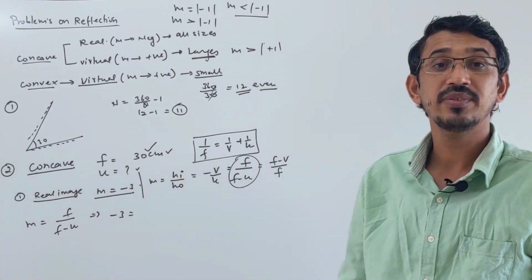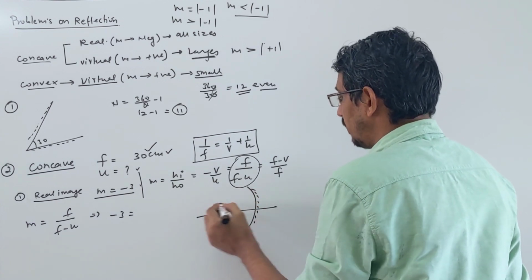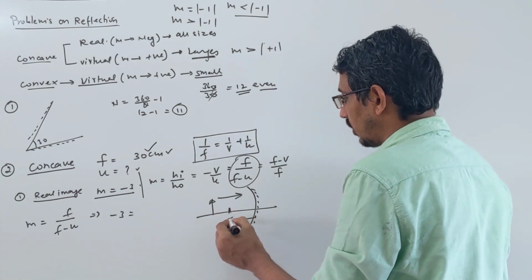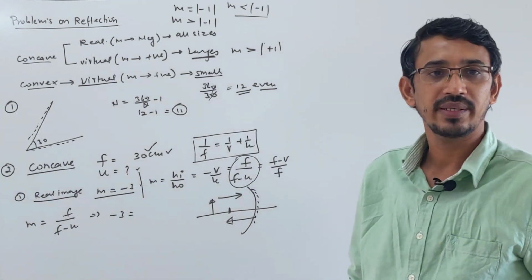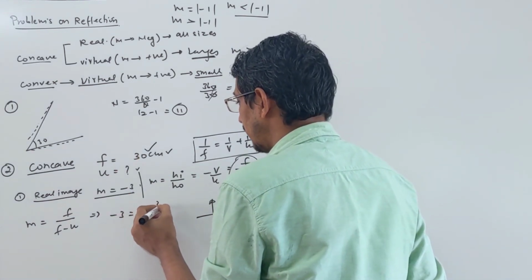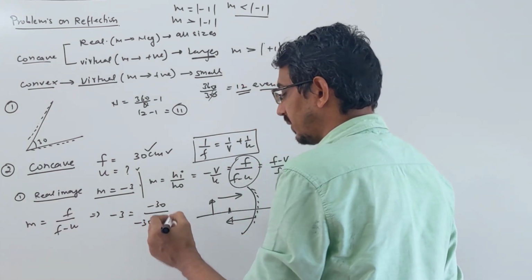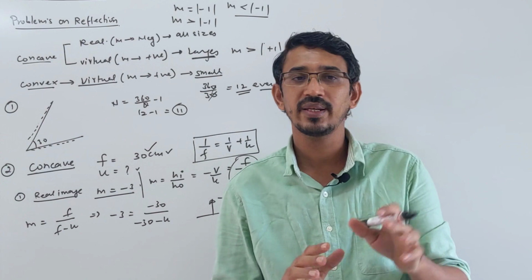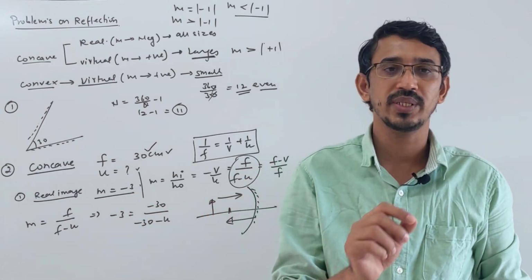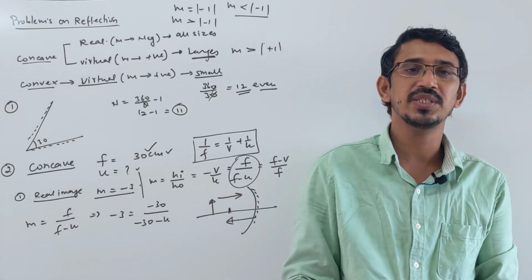They said the object is placed in front of the mirror. You know that this is your concave mirror. The object is placed here, so the rays go that way. So the focal length for this mirror is negative, because it is going against the direction of light. So it will be -30. Put -30 divided by -30 minus u, and the object distance we are trying to find. Whatever you want to find, you don't put a sign convention for that. Here you are finding the object distance, so we don't put a sign for the object. I am writing it as -u only in the normal formula. Whether the object distance is negative or positive will come in the answer.